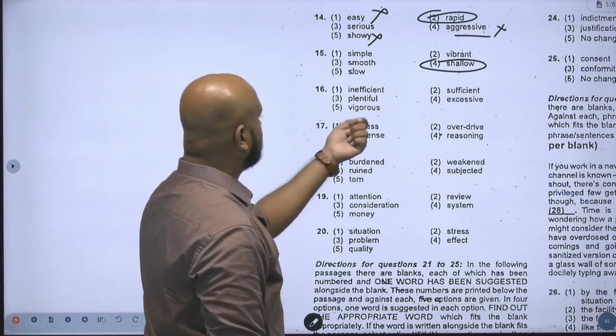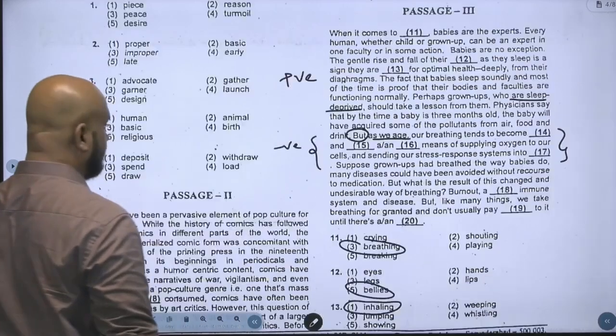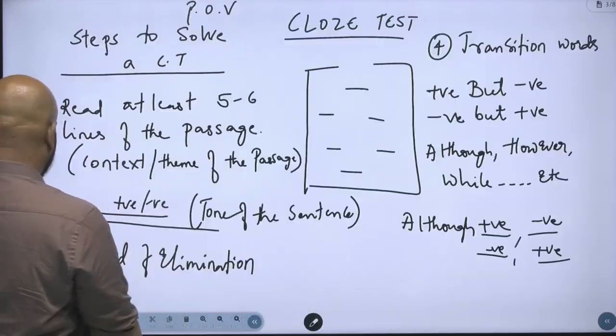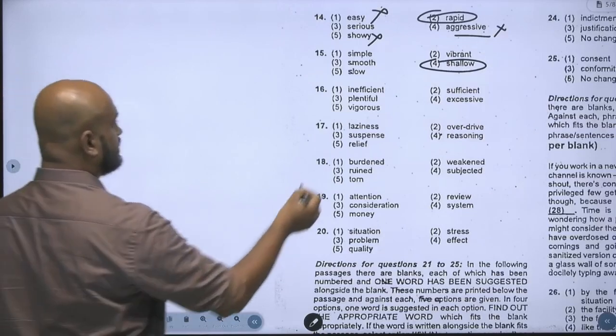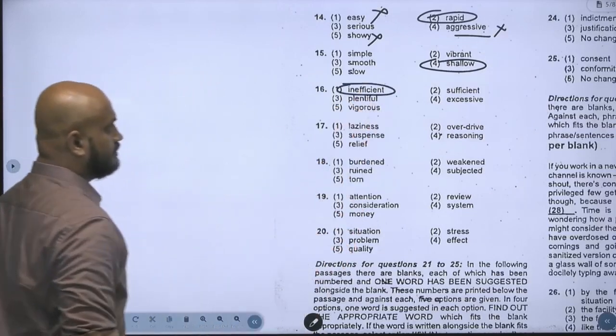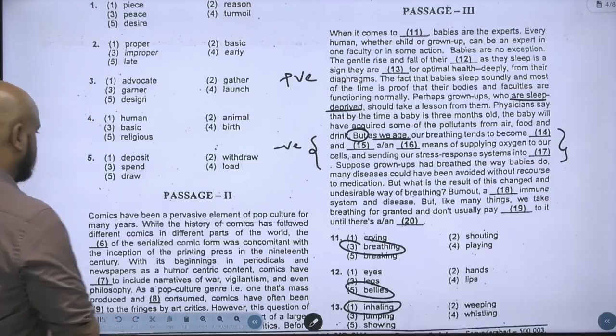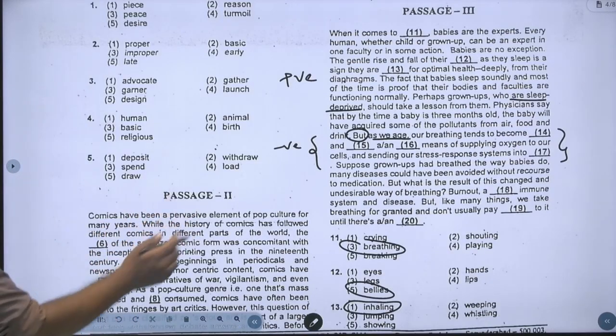Inefficient, plentiful, vigorous. So what type of breathing, guys? A dash means of supplying oxygen. What type of oxygen are we supplying? We are supplying sufficient or inefficient? Inefficient, negative word. Vigorous means quick, fast. Sending our stress response system into dash.